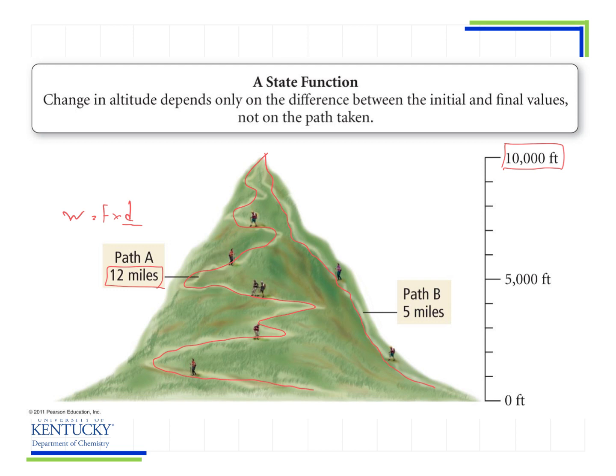So we've learned about the first law of thermodynamics. We've learned that this is all about conservation of energy, that we're not going to produce or destroy any energy, we're just converting between forms. We've learned about internal energy, which is the sum of total kinetic and potential energy of all the particles in the system, and we've learned what a state function is in this video.